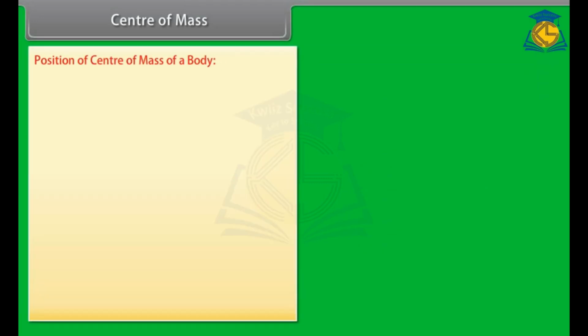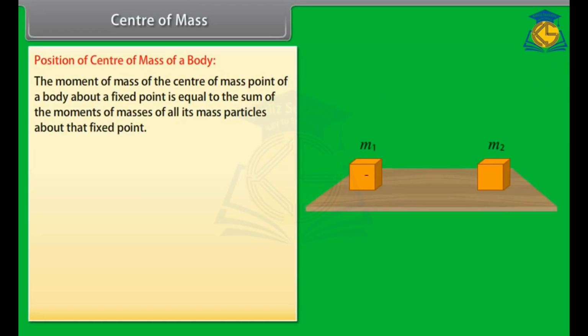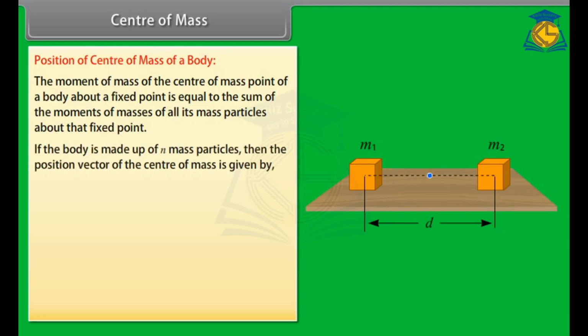Position of center of mass of a body. The moment of mass of the center of mass point of a body about a fixed point is equal to the sum of the moments of masses of all its mass particles about that fixed point. If the body is made up of n mass particles, then the position vector of the center of mass is given by r vector = (m1 r1 vector + m2 r2 vector + and so on till mn rn vector) / (m1 + m2 + and so on till mn).